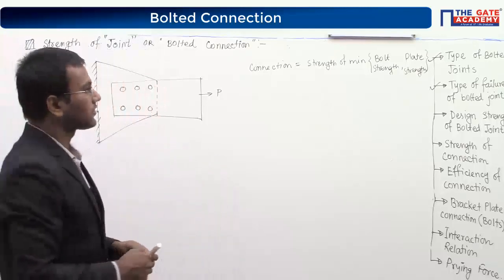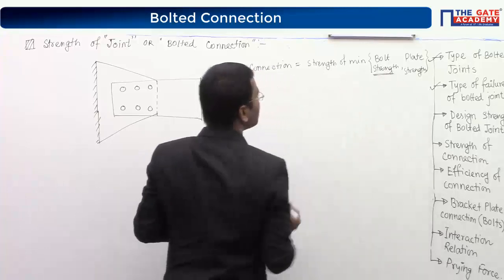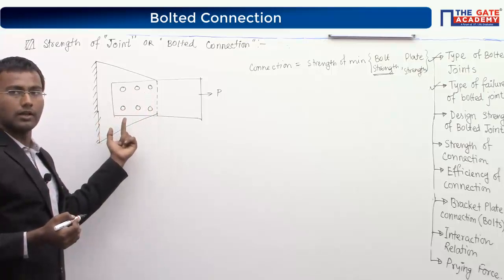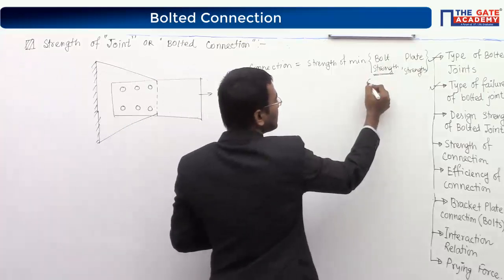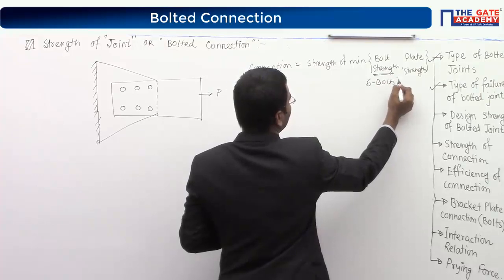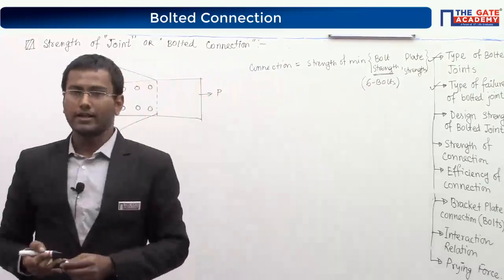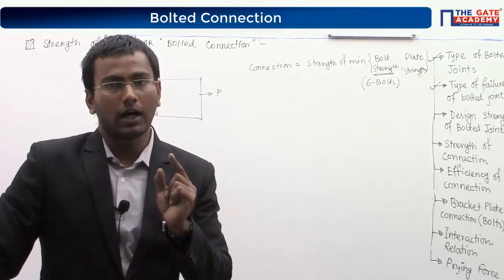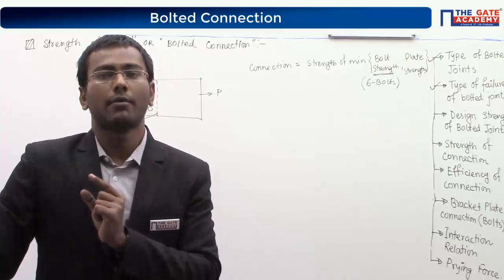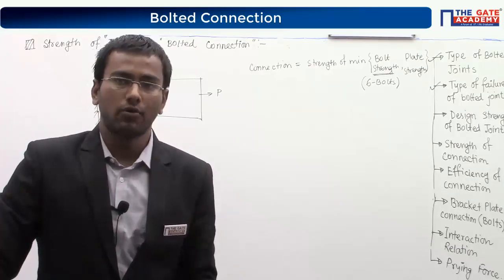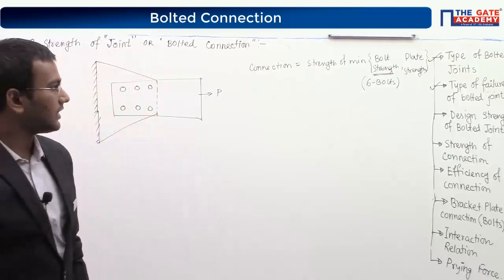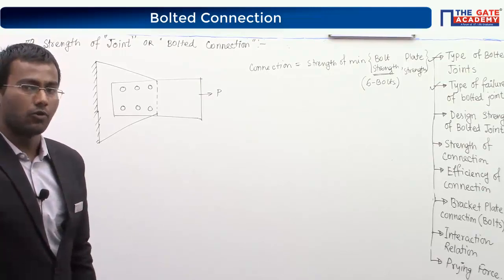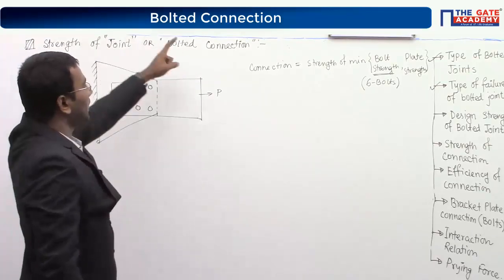Now what is the meaning of bolt strength here? In the entire connection 6 bolts are referred. So I will take the total strength of these 6 bolts, because in steel structures it is assumed, I repeat, it is assumed, that the bolts will carry the same amount of shear force. It is an assumption. So bolt strength is nothing but the strength of 6 bolts, and this is your connection strength.